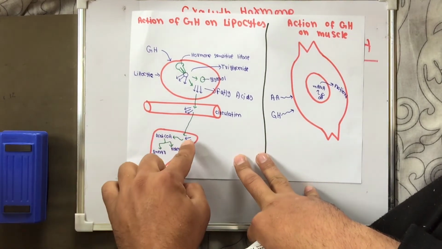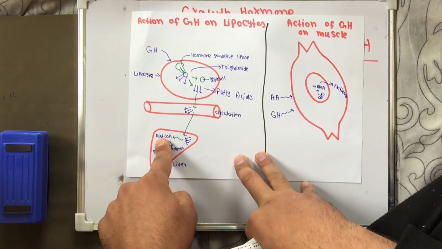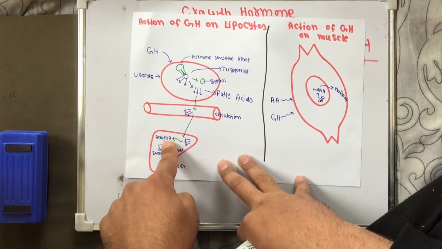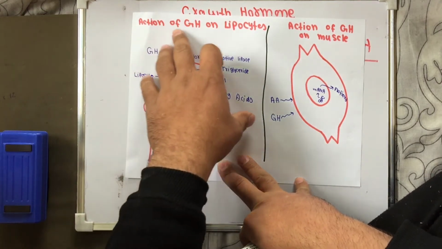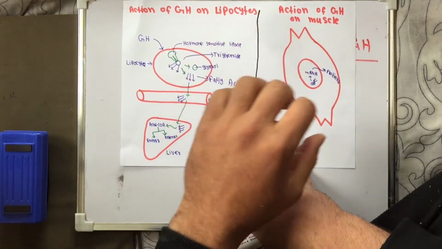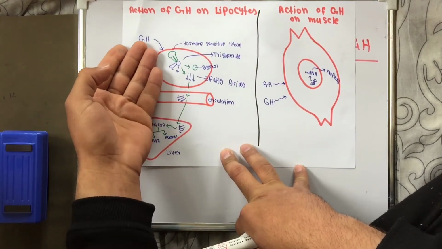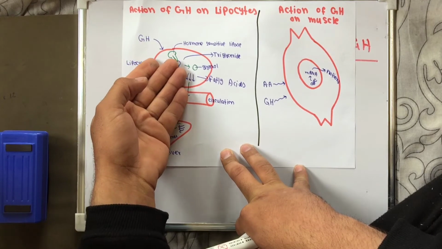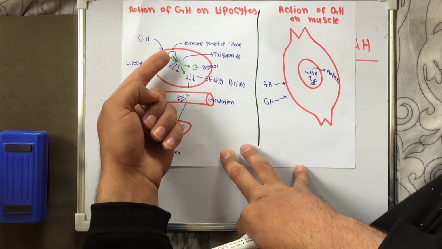In the liver they are converted into acetyl coenzyme A. Acetyl coenzyme A either gives energy or is converted into ketones in the liver. So this is the action of growth hormone on the lipocytes. Growth hormone acts upon the lipocytes, in which hormone sensitive enzymes are present. Growth hormone activates these enzymes.